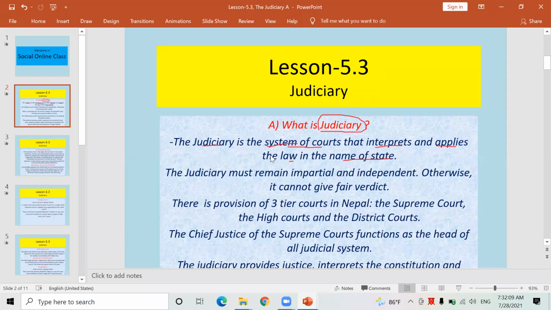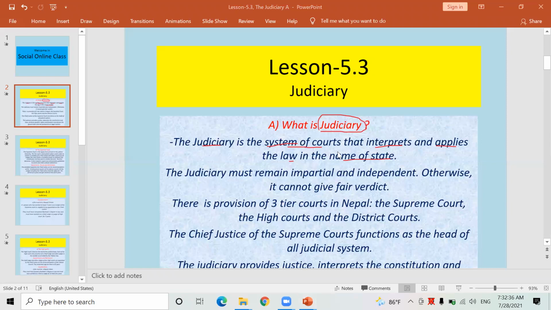In this way we can also define the third most important organ of the Nepal government, which gives justice to the innocent people and punishes the culprit.